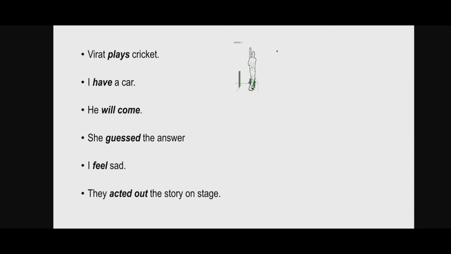Then he will come. Here will come is the main verb and will is the helping verb. Then she guessed the answer. So here guessed is a mental action verb because we cannot see the action that is ongoing in the brain. Then I feel sad. Here feel is the linking verb because it links the subject with another word in the sentence which is sad. Then they acted out the story on the stage. Here acted and out joined together is known as a phrasal verb.